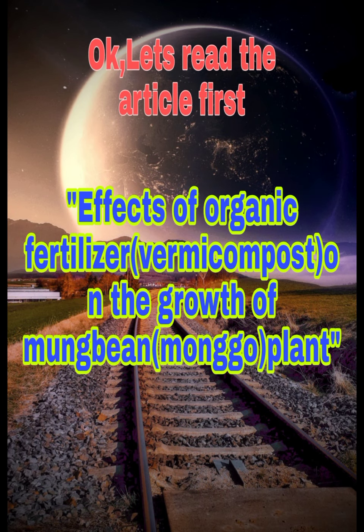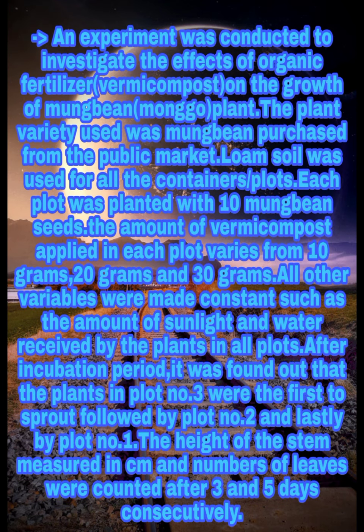Okay, let's read the article first. Effects of organic fertilizer vermicompost on the growth of mung bean plant. I'll give you time to read and understand it. If you need more time, then pause it.